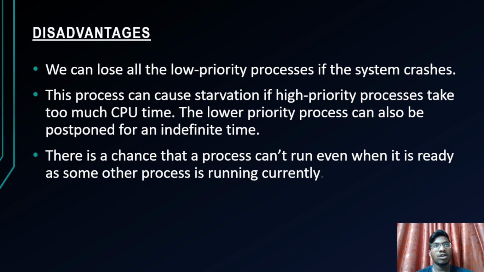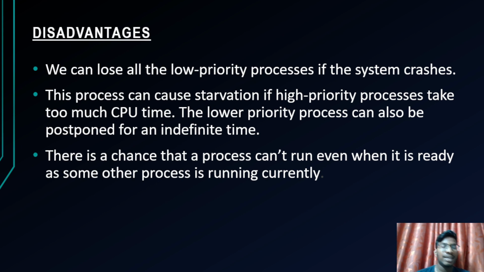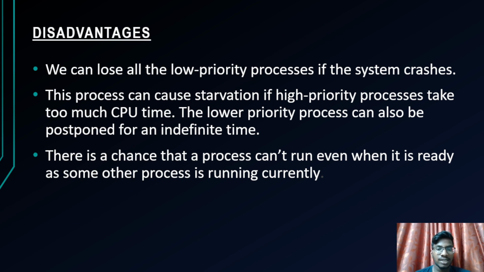If the high priority process takes more time, then the other processes must be in a starvation mode, and they go into an indefinite wait, so they are not getting a chance to execute. It can also lead to data leakage. There is a chance that a process can't run even when it is ready, as some other process is currently running. These are the main disadvantages of priority scheduling.